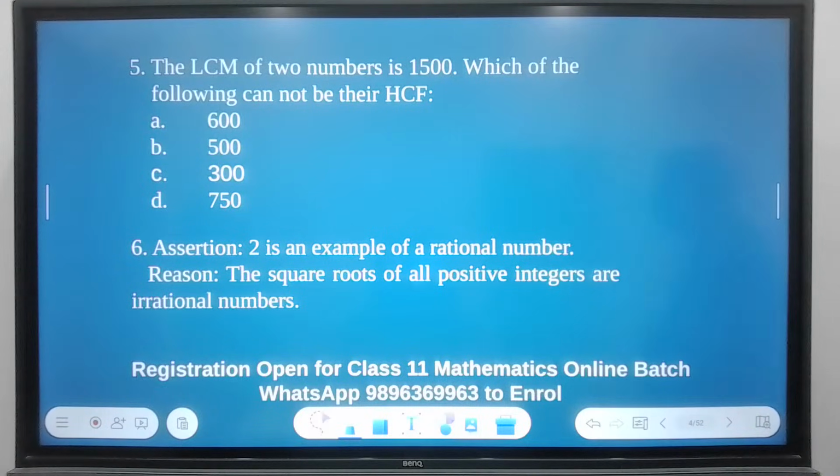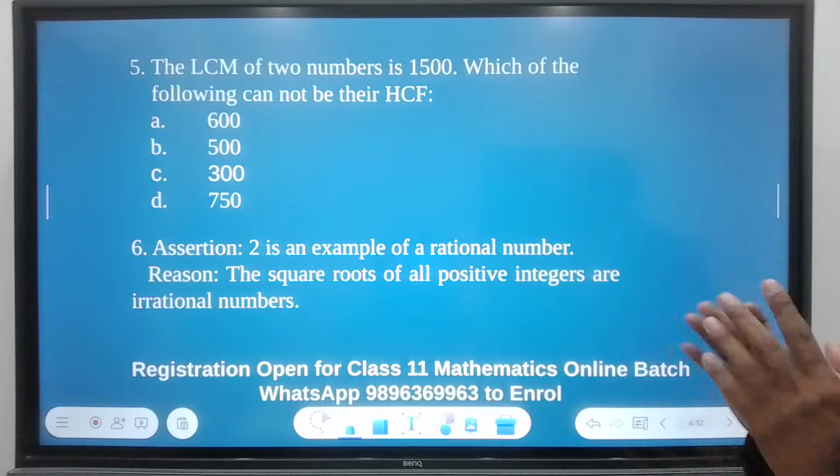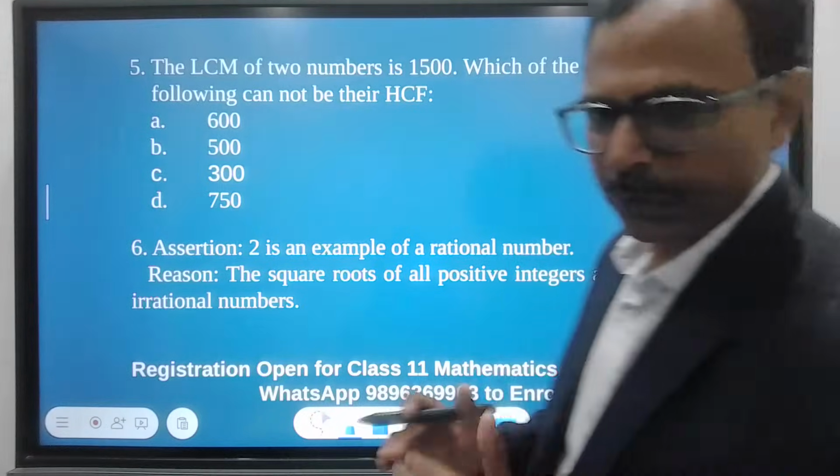So we have some answers already coming in. This is question number 5 and question number 6 for the day. All those who have joined in today only, I have done session 1 and session 2 before. You can see the live recordings of those sessions on the YouTube channel itself. This is session 3 where we are practicing top 100 important questions for the board exam.